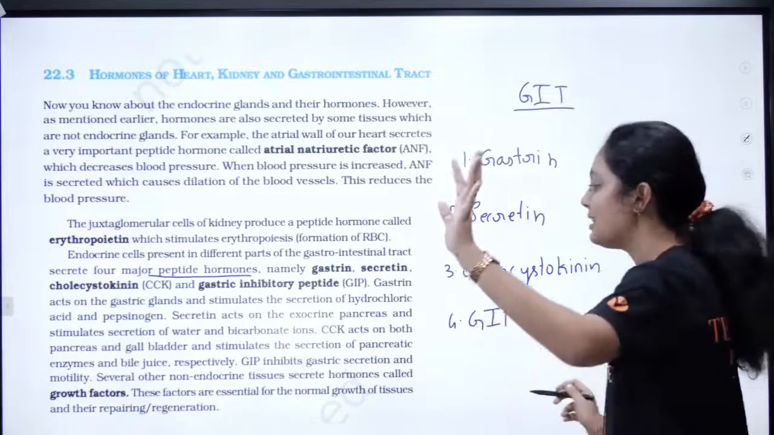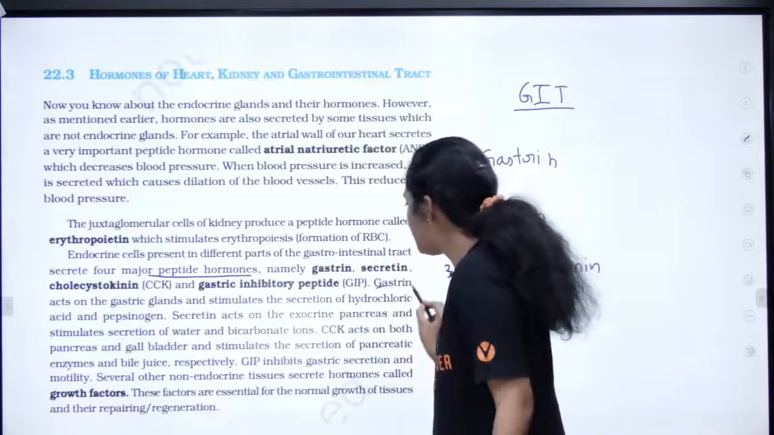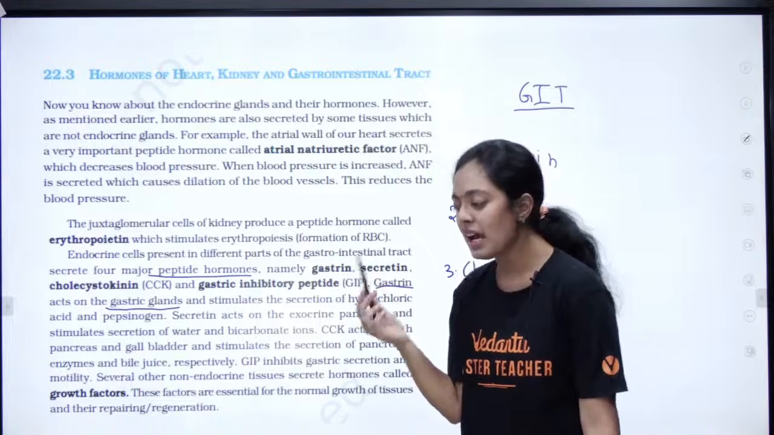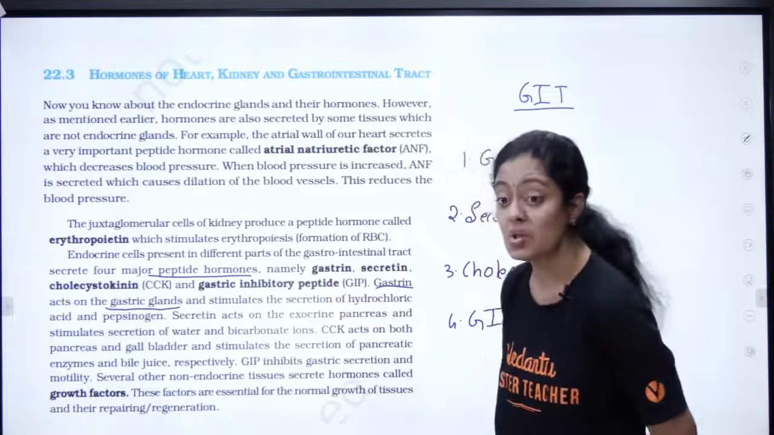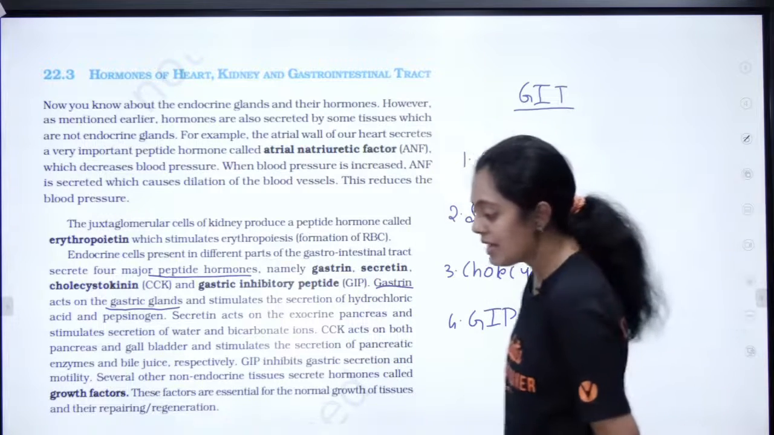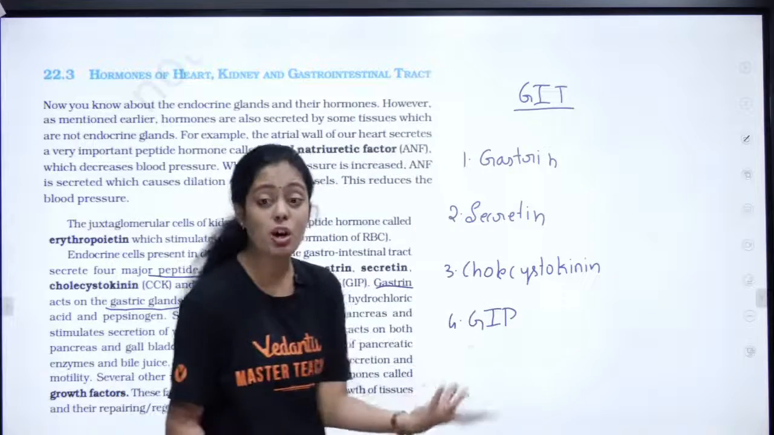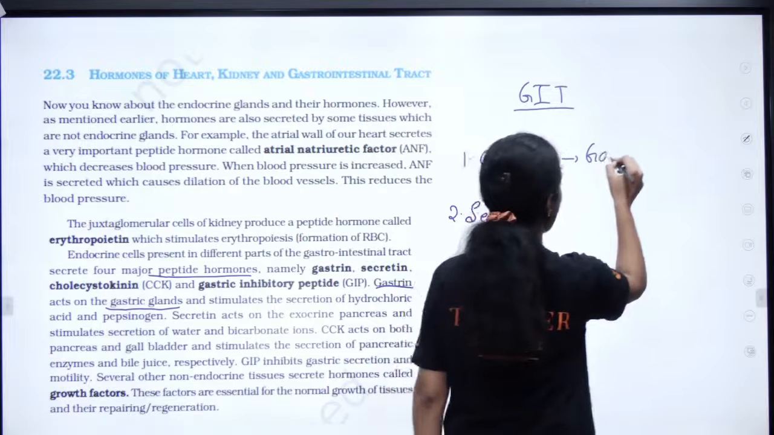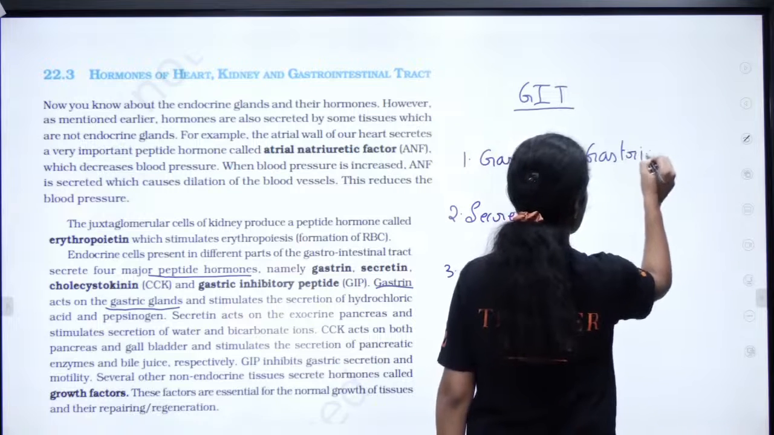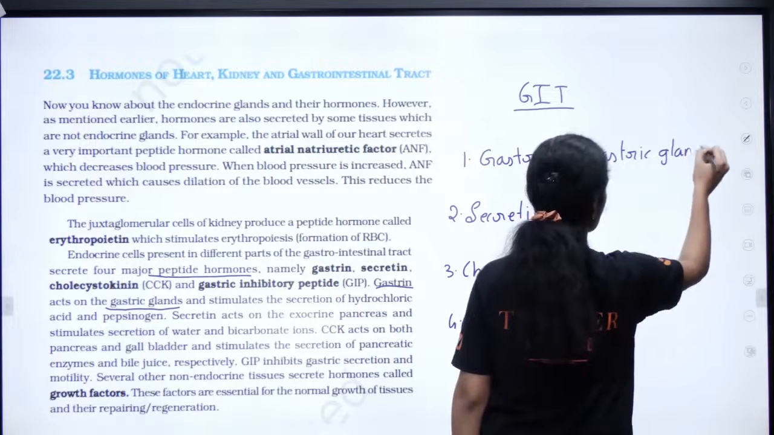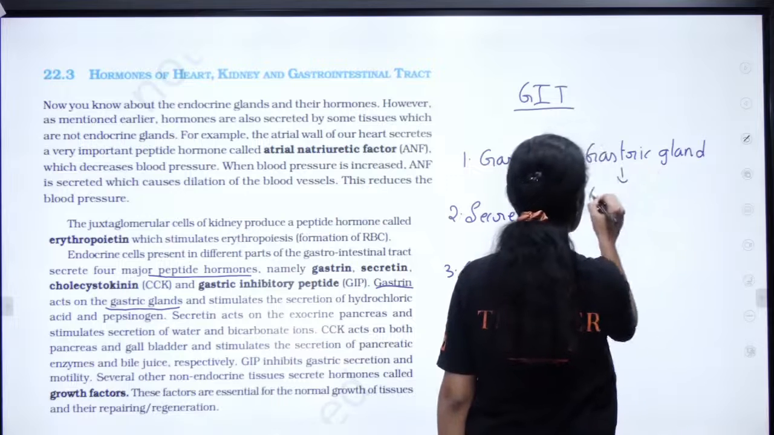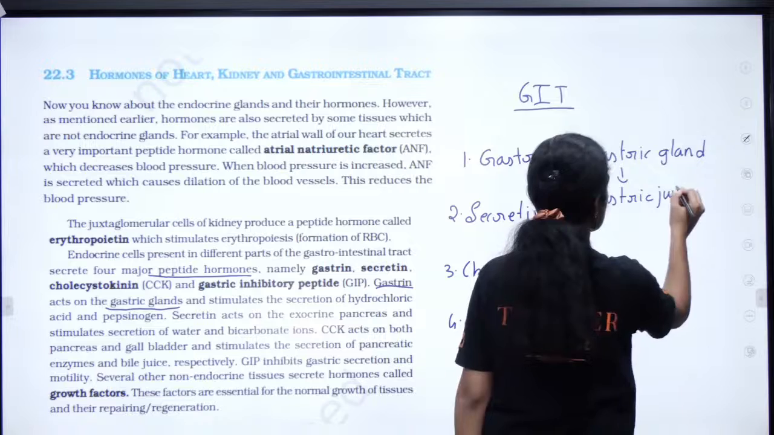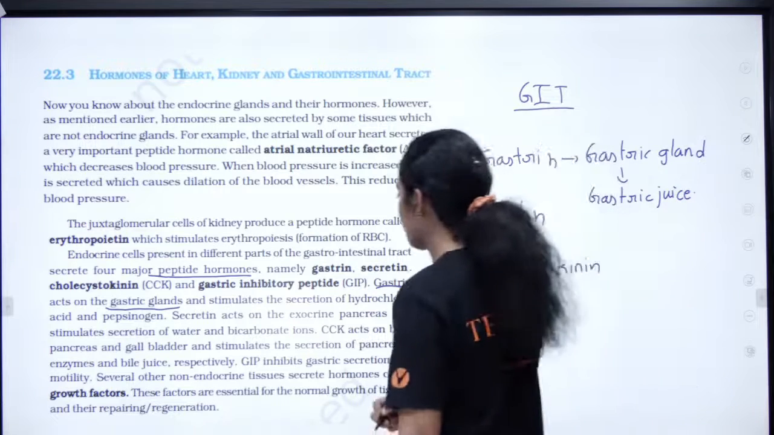So first let's see gastrin. Gastrin stimulates your gastric gland. Ma'am, where is the gastric gland? Where is the gastric gland present? Anybody? It's present in your stomach. So gastrin is going to stimulate what? The gastric gland. Now what does this gastric gland produce? The gastric gland produces gastric juice.